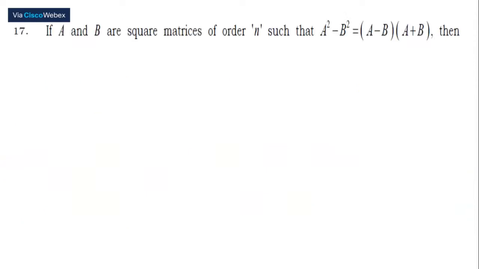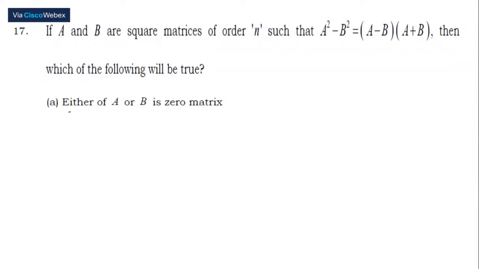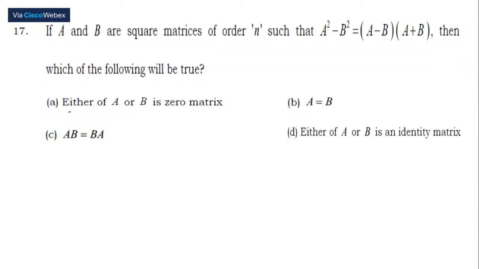17th one. If A and B are square matrices of order n such that A square minus B square is equal to A minus B into A plus B, then which of the following will be true? First one, either of A or B is a zero matrix. B, A is equal to B. C is AB is equal to BA. And D is either of A or B is an identity matrix. So this is one of the question paper problems.